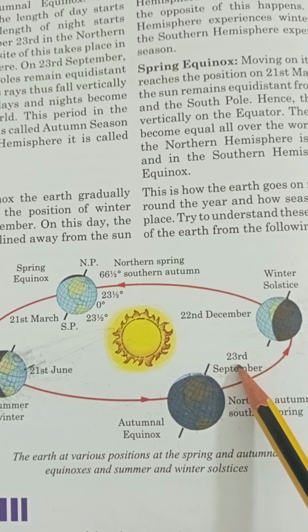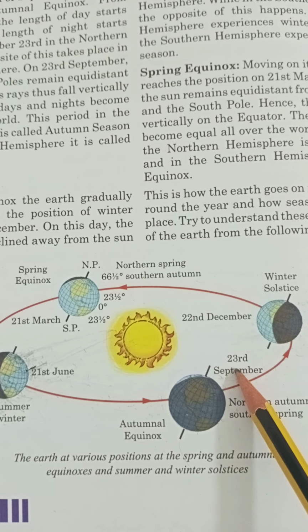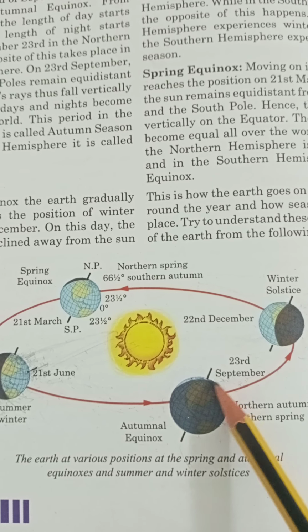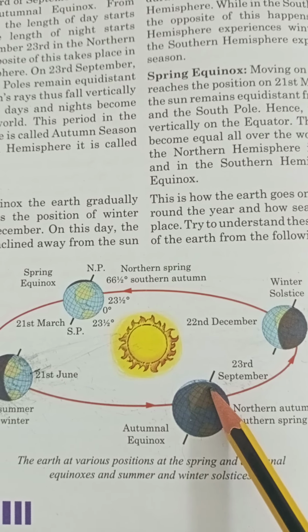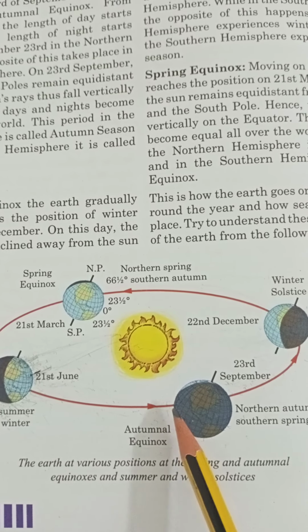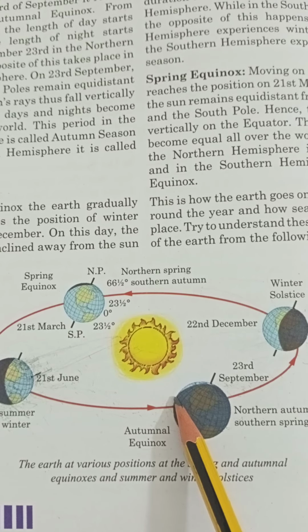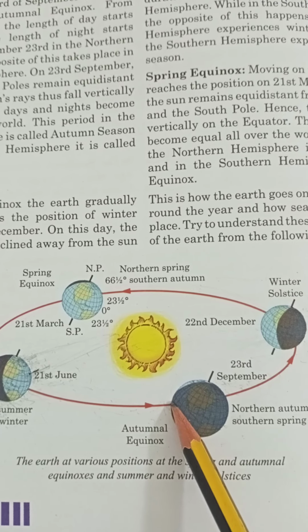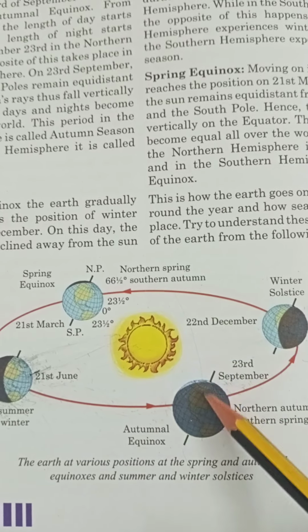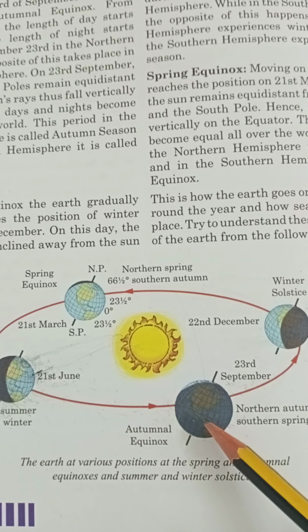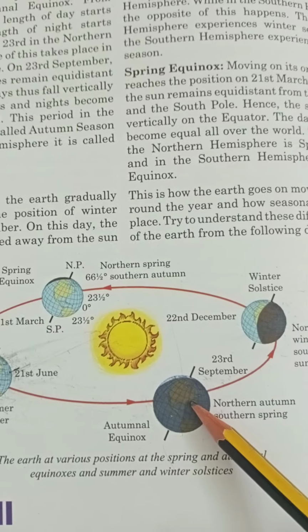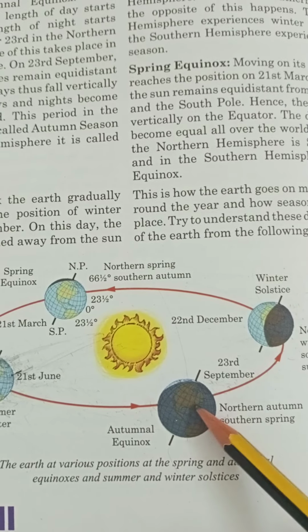And on September 23rd, in the northern hemisphere, we can see the sun rays fall vertically on the equator. Already you know the middle of the Earth is the equator, and the sun rays fall vertically on the equator, and the days and nights become equal all over the world.